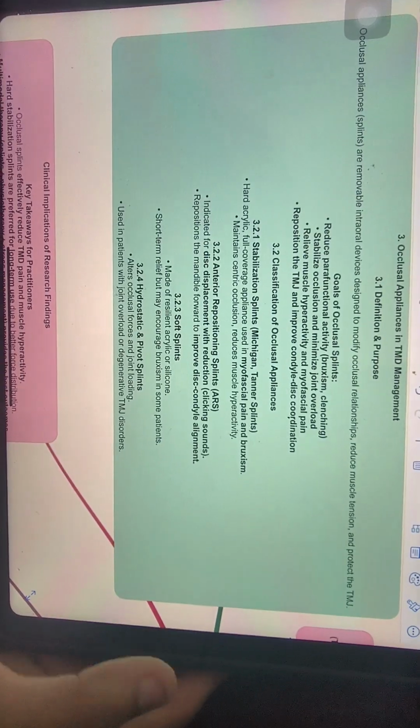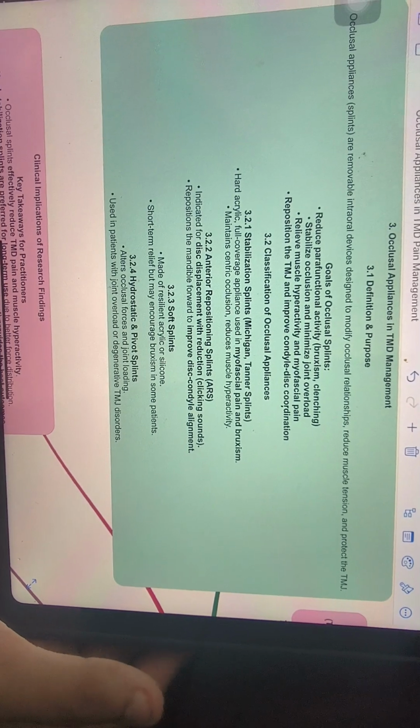So coming to the TMD occlusal appliances. Occlusal appliances in the TMD management include first the definition. These are removable intraoral devices designed to modify occlusal relationships, reduce muscle tension and protect the TMJ.